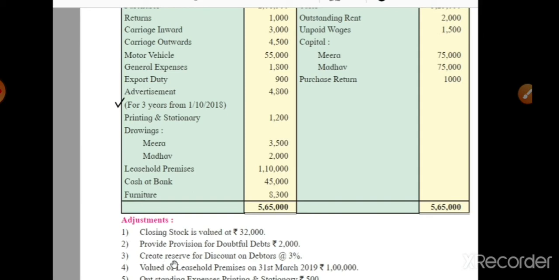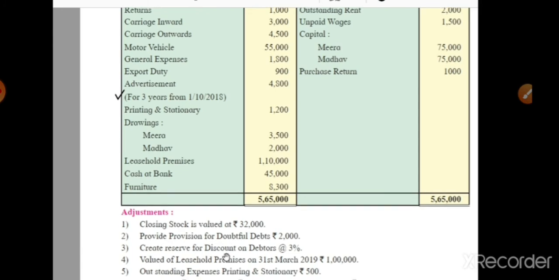Now the third adjustment is to create the reserve for discount on debtors at the rate of 3%. Again this adjustment is related to the debtors, and we already put the tick mark before the debtors. Here we work on the balancing amount of the debtors. Balancing amount means, after deducting this provision for doubtful debts amount of rupees 2,000 from the debtors, whatever balancing amount we find, on that balancing amount we calculate the 3% reserve for discount on debtors. First effect we show on the balance sheet, and second effect on the profit and loss account debit side. So here also no need to put the tick mark because we already ticked the debtors.